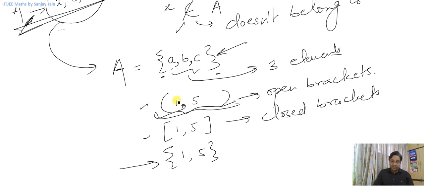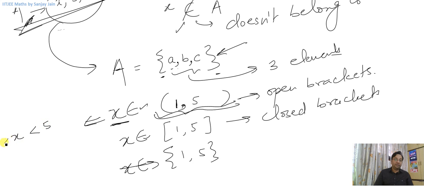This means that if I write, let us say, X belongs to, and X belongs to here. Now what I mean is that X has got all the values between 1 and 5. This first bracket means that X has got all the values between 1 and 5. Now how many values are these? These are infinite values, infinite numbers, because there are infinite numbers between 1 and 5. So all those numbers are written here when I use these brackets, right?